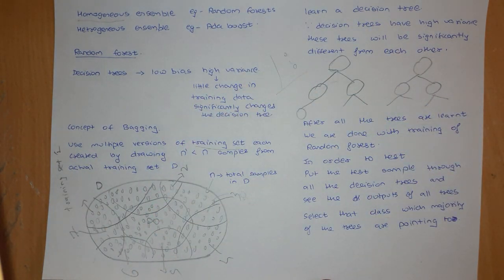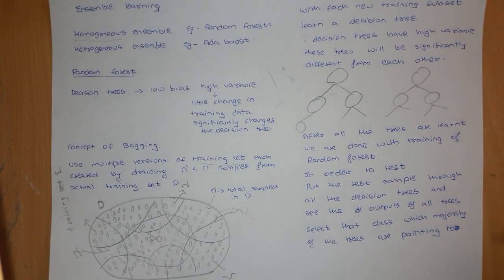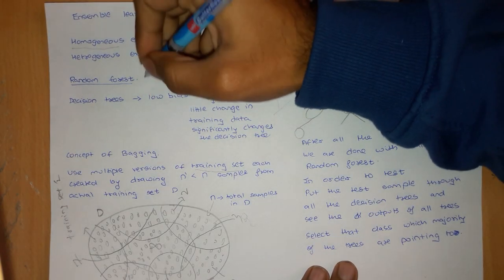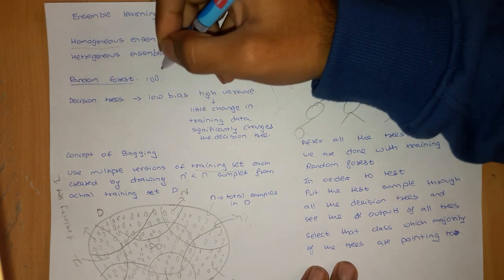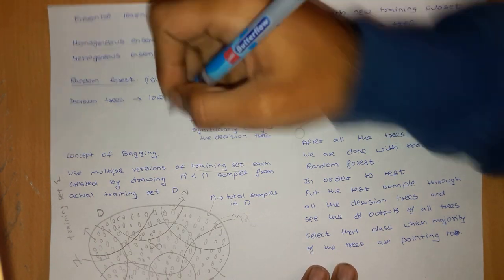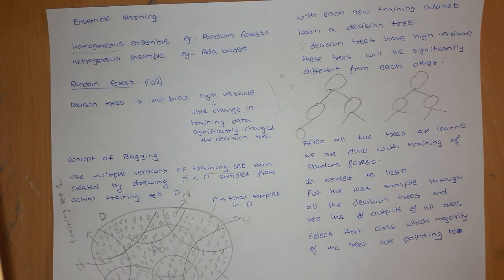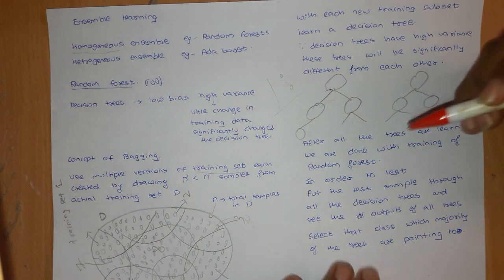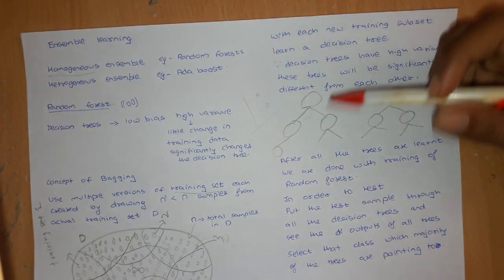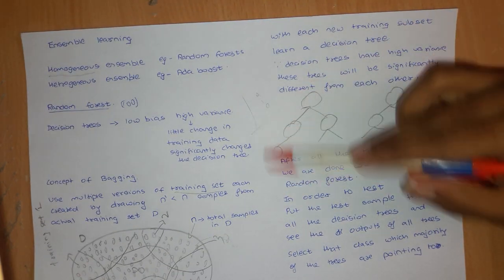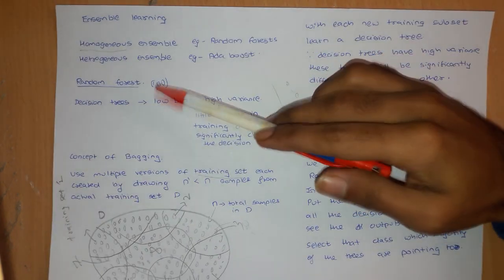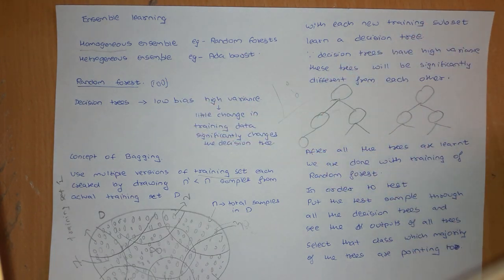In practice, random forest consists of a lot of decision trees. The number can be as huge as 100 trees, or it can also be 200 to 300 trees. It depends on the application. Now there are so many trees that you will have to learn all of them. If there are 100 trees, you'll have to learn all the 100 trees.